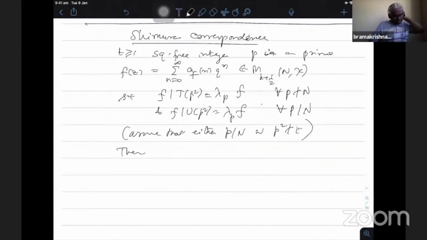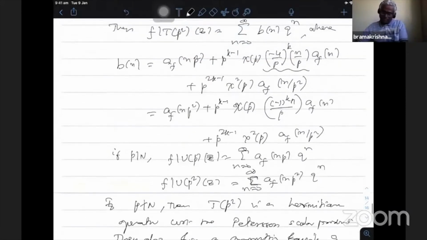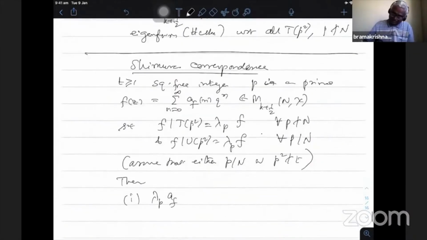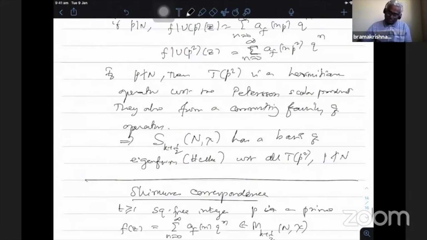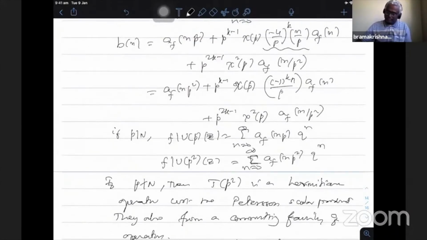So this Hecke eigen relation can be given in terms of two equations. Just compare the t-th Fourier coefficient here. This is my f | T_{p^2}, equal to the b_n-th coefficient. Putting n equal to t, I have lambda_p a_f(t) equal to what I get by substituting n equal to t on the right-hand side. Since t is a square-free integer, p^2 cannot divide it, therefore the last factor will not be there. Only the first two terms will be there.